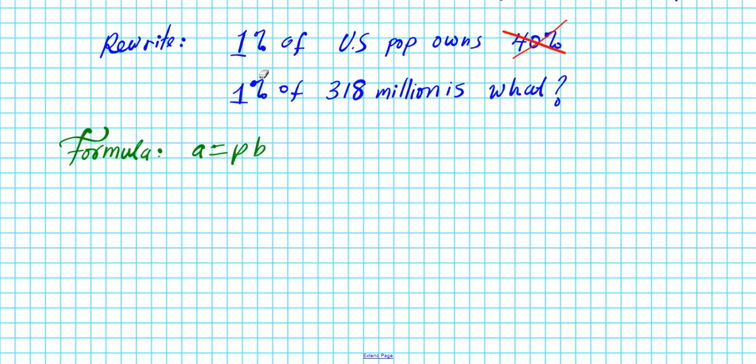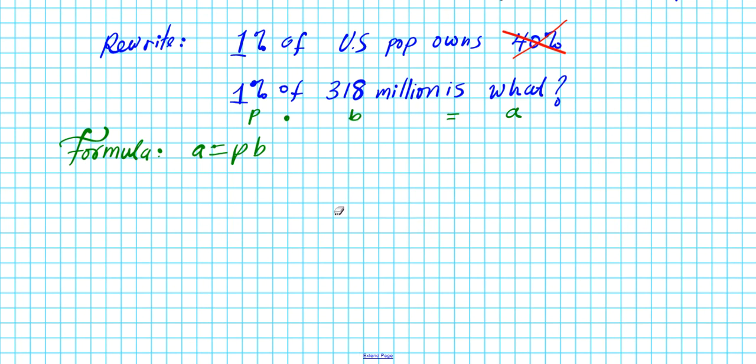Okay, 1%, we can clearly see that this is P. Of means you're multiplying by what? A base amount. The base amount is 318 million. Is equal to, what is the unknown? The unknown here is the amount after computing 1% of the entire population of the United States in 2014.